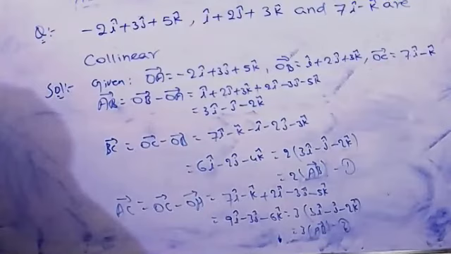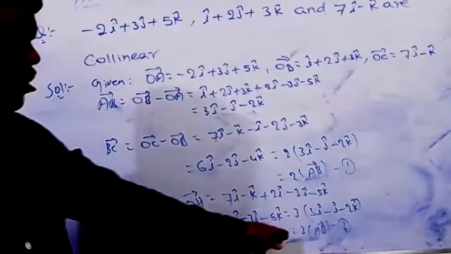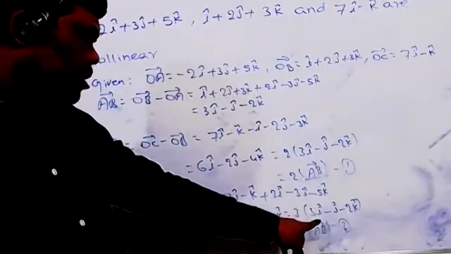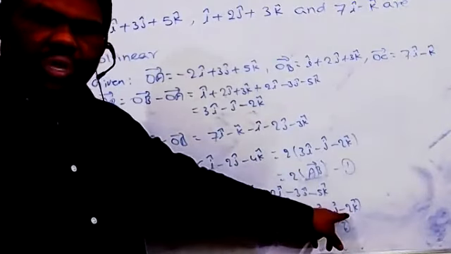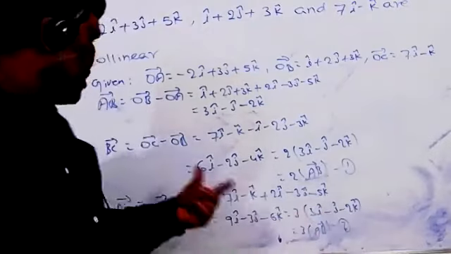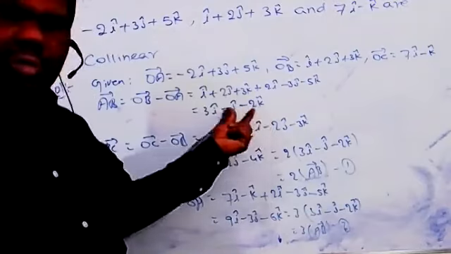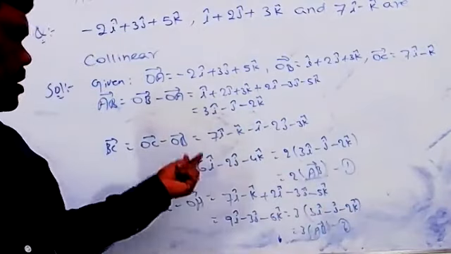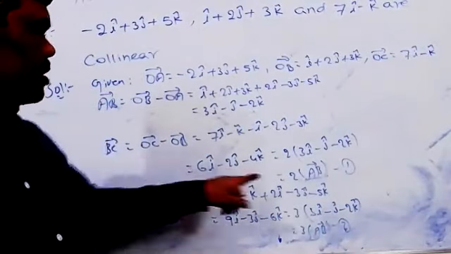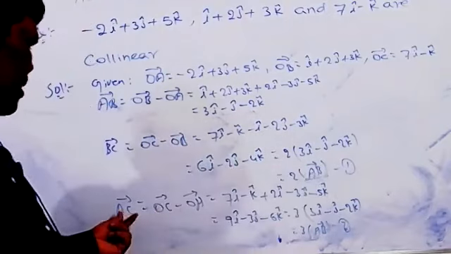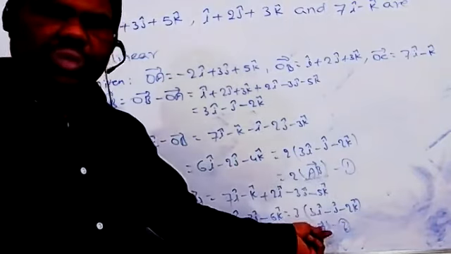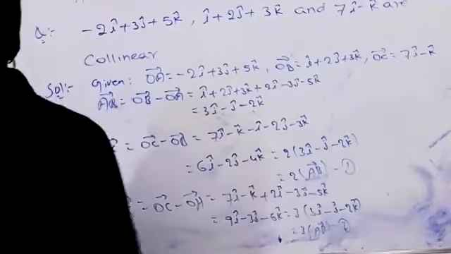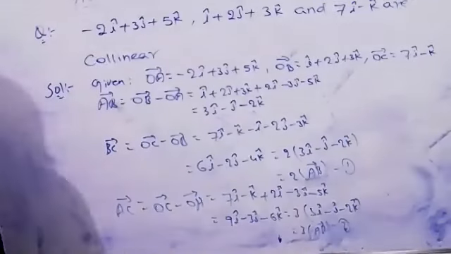I hope all of you got it, how to prove that points are collinear. Student: Sir, the last 3 into AB? Because 3 into 3i minus j minus 2k we got, correct? 3i minus j minus 2k equals AB only, right? Yes, sir. Yes, this is AB. Here also, for the second equation we have the same thing. The direction of BC we got 2 into AB direction. The direction of AC we got 3 into the direction of AB. So from the first and second equation, what can you say now? Clearly AB, BC and AC are collinear.